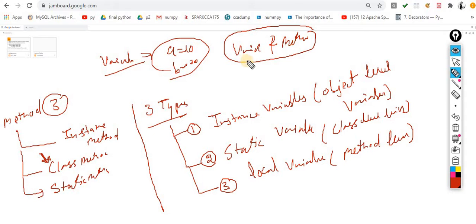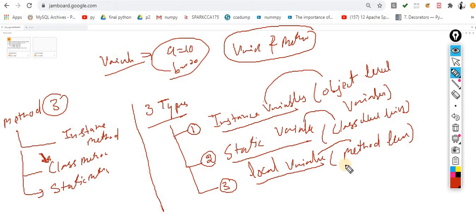Again, if I define the types of variables inside Python, we have instance variable, static variable, and local variable. The instance variable is also considered object level, static is class level, and local is method level.